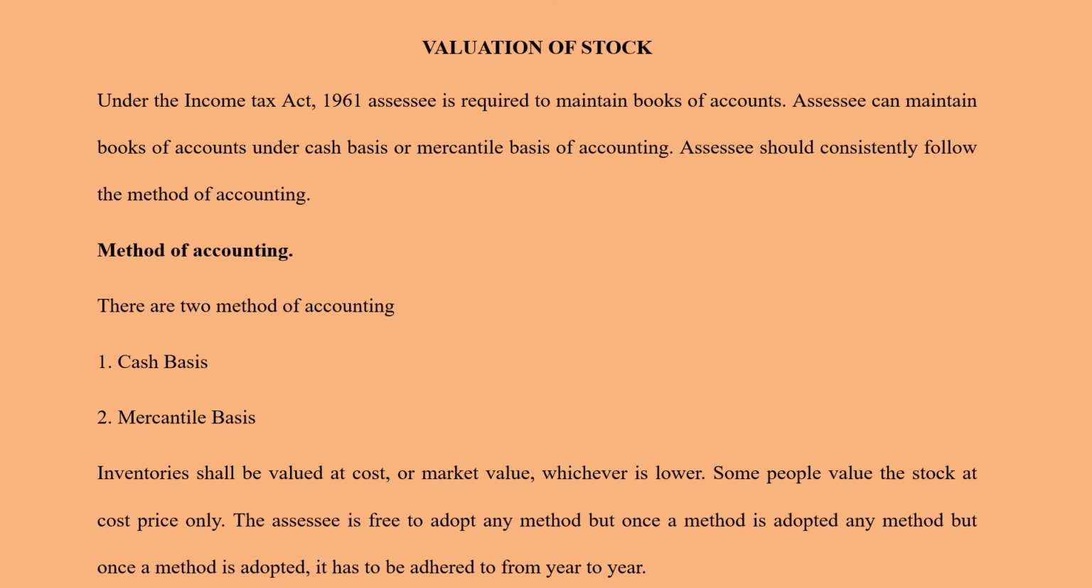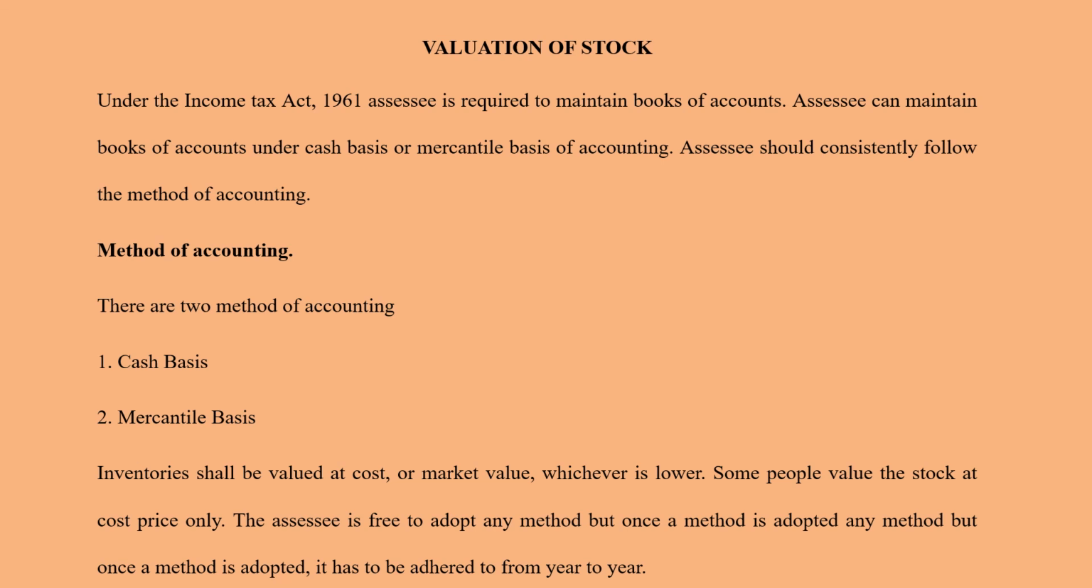Under the Income Tax Act, the assessee or the person who is running the business should maintain his books of accounts, and the assessee can maintain the accounts under cash-based system or mercantile basis of accounting. If he is choosing one kind of system, then he has to continuously maintain the same kind of accounting system. So two accounting systems, cash-based and mercantile-based. The inventories shall be valued at cost, or at market price, whichever is lower. So some people value the stock at cost price only.